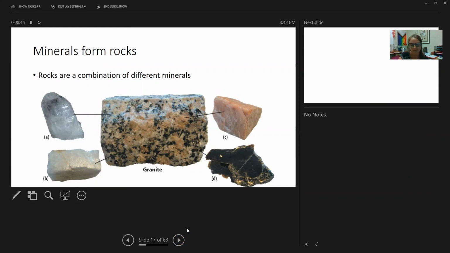So if you look at a rock, for example, this image is of granite, you'll see specks of lots of different minerals. Granite has specks that are clear, they're quartz. Granite has specks that are pink, that's the mineral orthoclase. Granite has specks that are black, that's the mineral biotite. Right? So there are lots of different minerals, and when lots of different minerals come together, that's what makes up rocks.